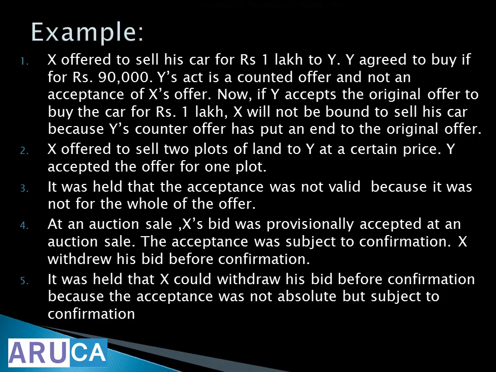It was held that X could withdraw his bid before confirmation because acceptance was not absolute but subject to confirmation. Right? Unless it is confirmed, it is not a pure acceptance in an auction sale.